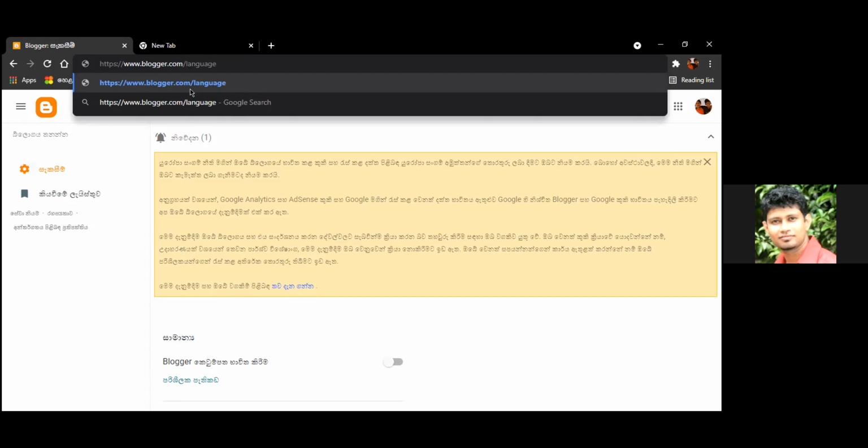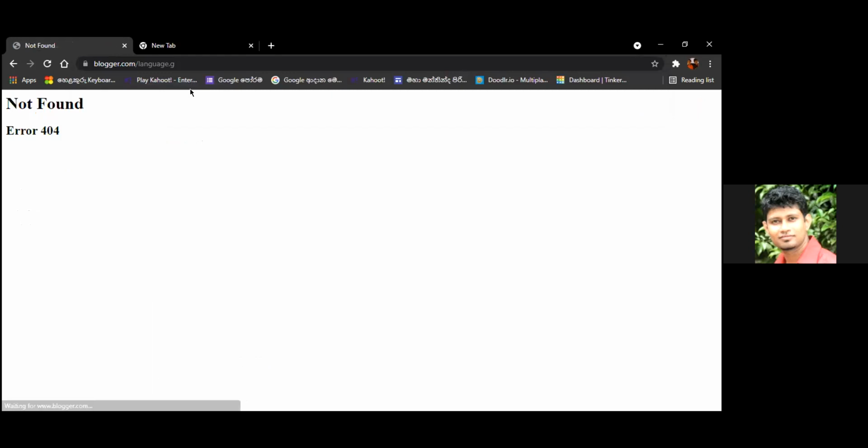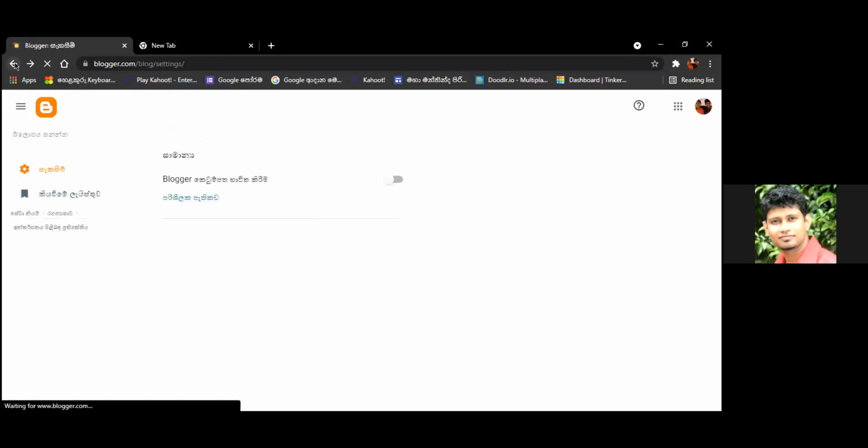Dot g, enter. Language. Oh, it's not there, right? This was there in the old version, but it seems the problem still comes.